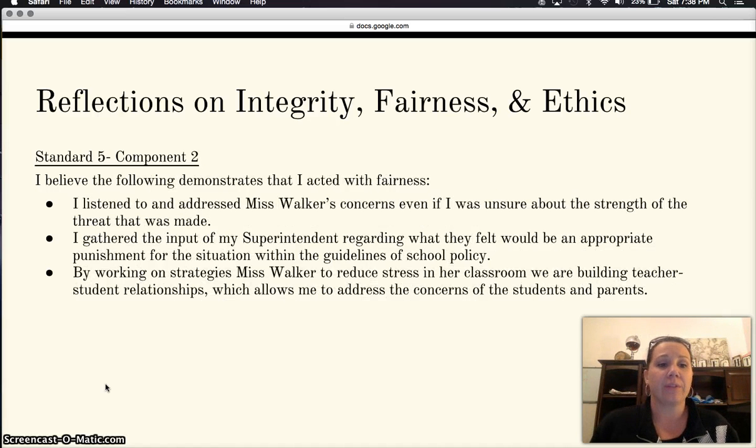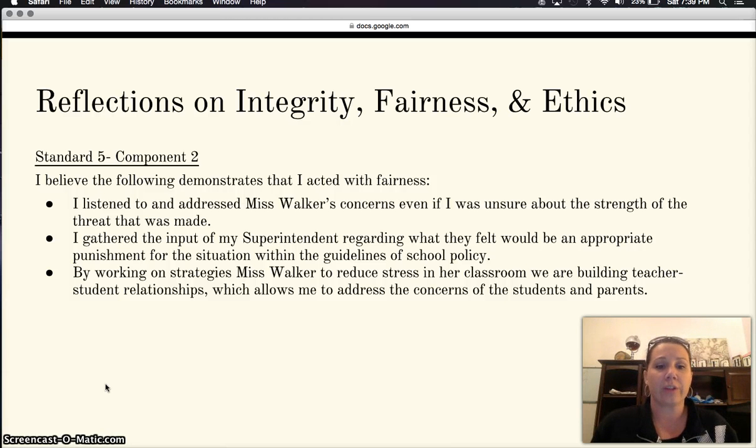Component 2, I believe that the following demonstrates that I acted with fairness. I listened to and addressed Ms. Walker's concerns even when I was unsure about the strength of the threat that was made. I gathered the input of my superintendent regarding what he or she felt would be appropriate punishment for the situation with the guidelines of the school policy.